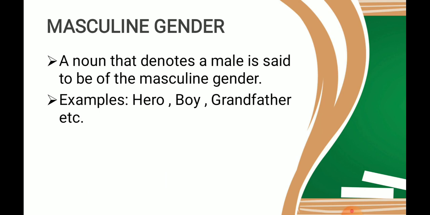Example, hero, boy, grandfather. They all show what? They all show that they are of male gender, so that is known as masculine gender. Now, the easiest way to remember masculine gender is M for male and M for masculine. So, if a gender is male, then it is known as masculine gender.